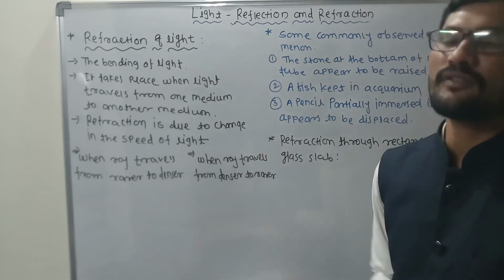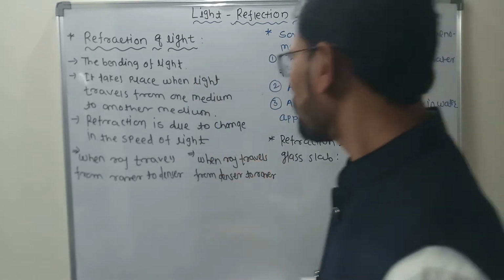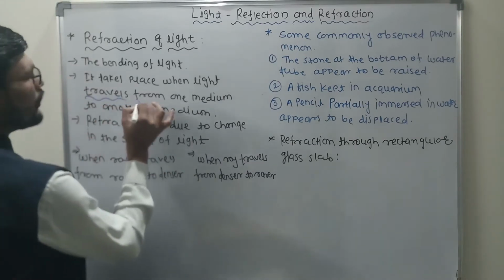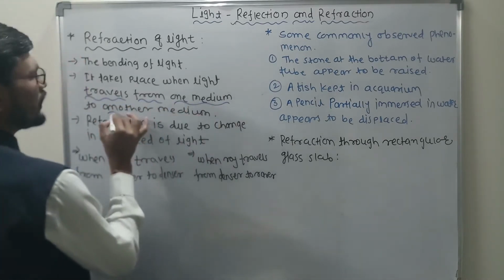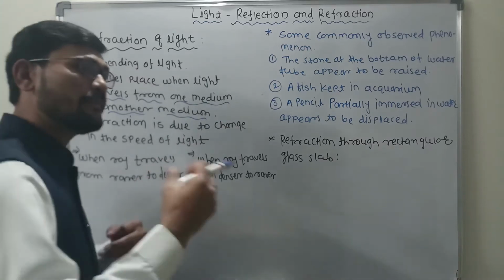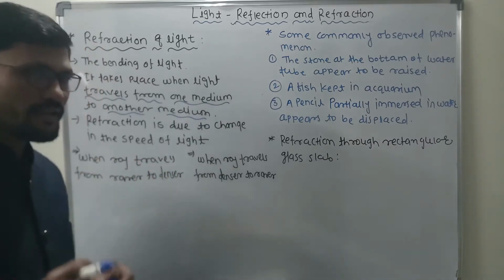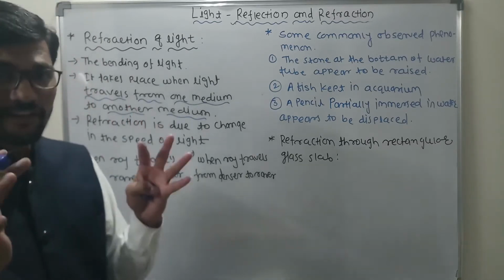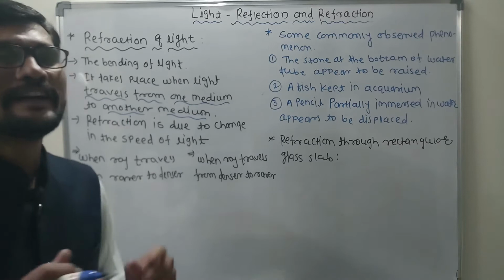This bending of light generally takes place when light travels from one medium to what? Another medium. Now sir, we are getting confused. Obviously, here we want to discuss two mediums. One medium is called the rarer medium and the second one is called the denser medium.